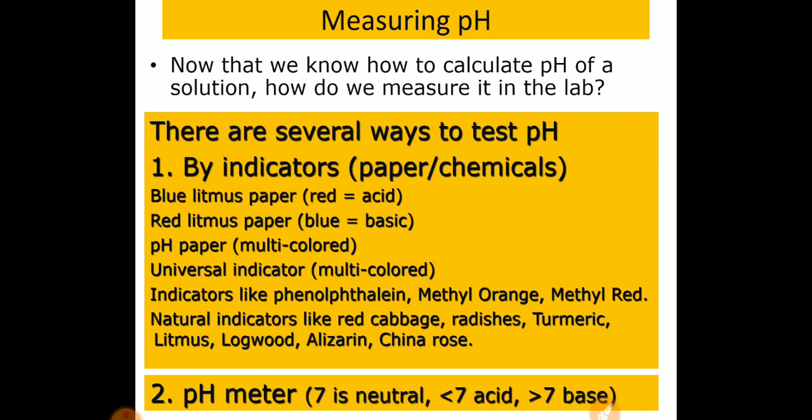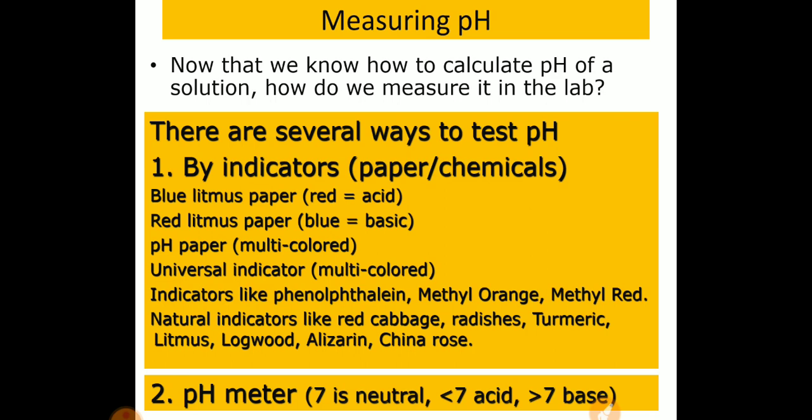Now there are several ways to test the pH. So pH can be tested in different ways. The first way is by indicators. What are indicators? There are two types of indicators, paper indicators or chemicals in the form of solution. Blue litmus paper, when added to acid, becomes red. These blue and red litmus papers are available in the market. When we use these papers, we can identify whether the solution is acidic or basic.